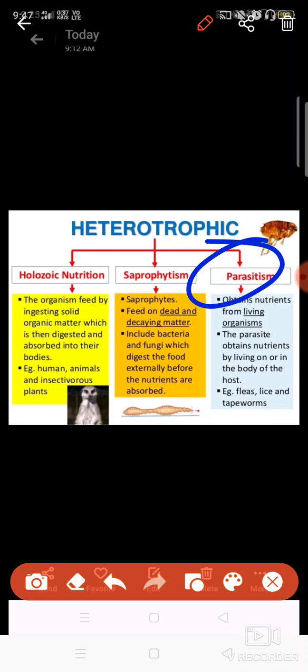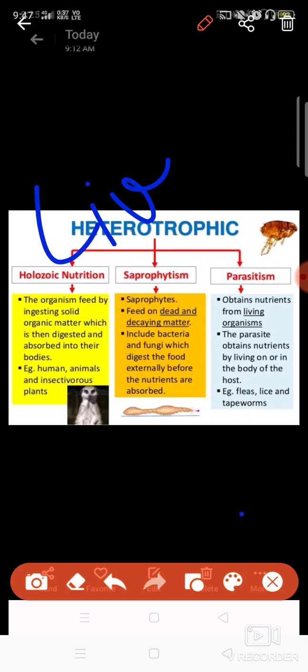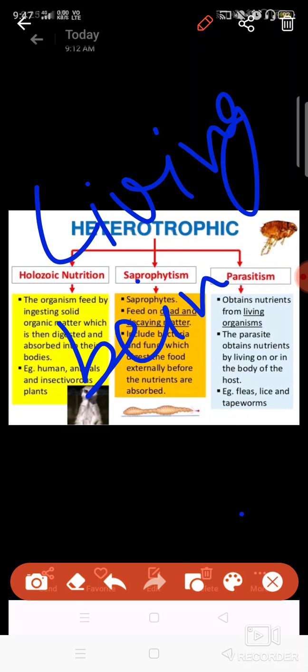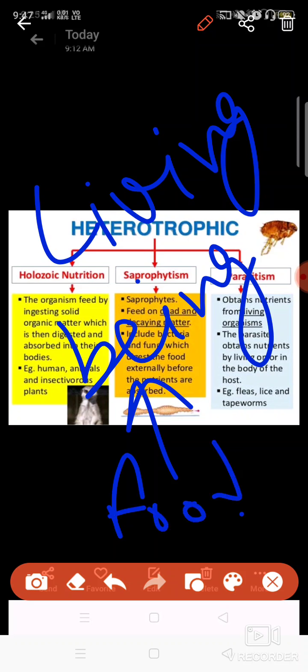Then parasitism, or parasites. Parasites are living beings which take their nutrients from the host body. Host means any living being on which they can live and take their food from. That living being is known as the host.